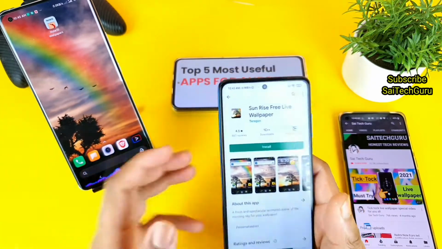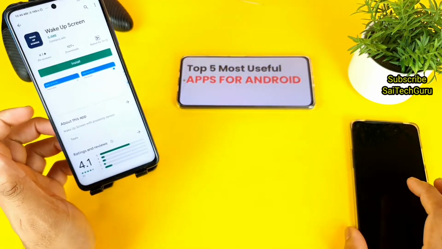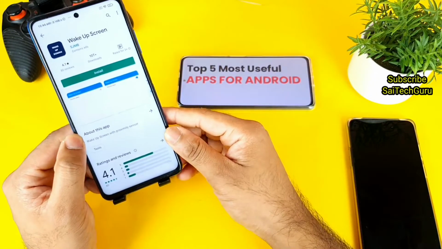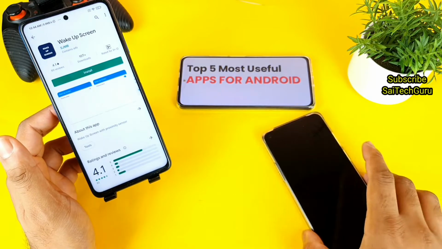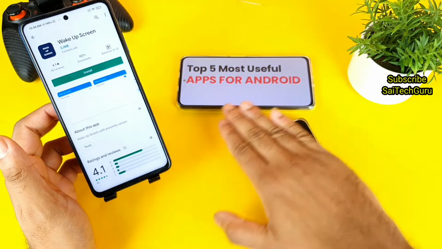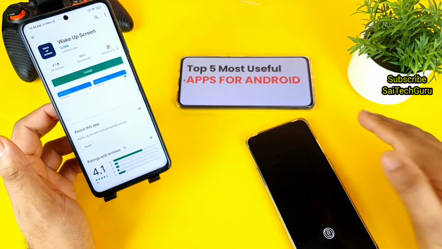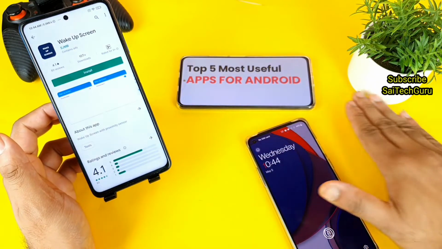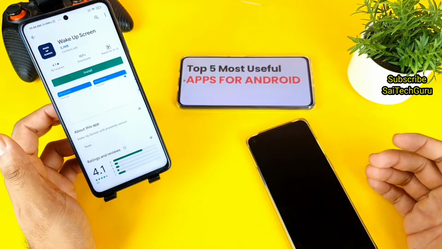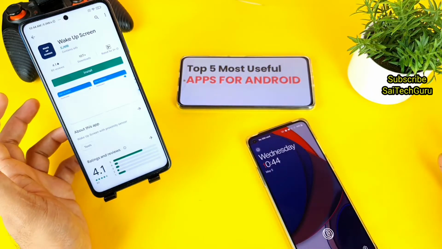Let's move to the second application, which is called the wake up screen application, as you can see, friends. This is quite a useful application. For example, when your phone is on the table and you wave your hand near the proximity sensor, it will detect it and the phone will turn on. You need to be quite close to the phone when you do that. Sometimes it works, sometimes it doesn't, but it's a very cool application.